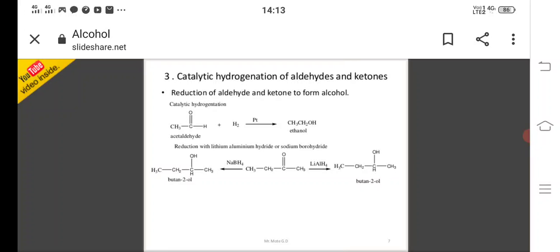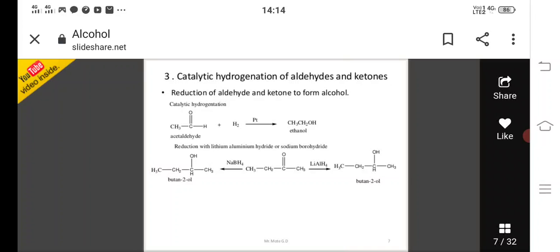Here what is the reactant? CH3CH2COCH3. It is 2-butanone. It is a ketone. Okay, 2-butanone undergoes reduction with sodium borohydride or lithium aluminum hydride. This 2-butanone is converted to 2-butanol, or butane-2-ol.